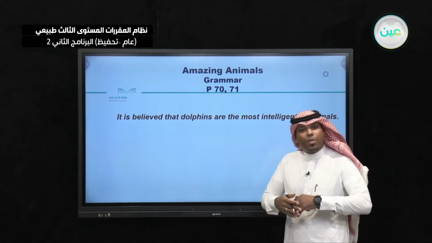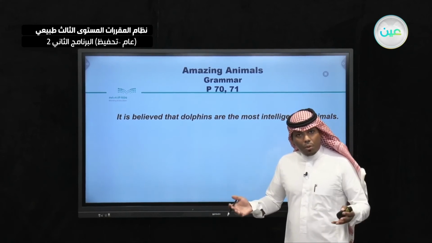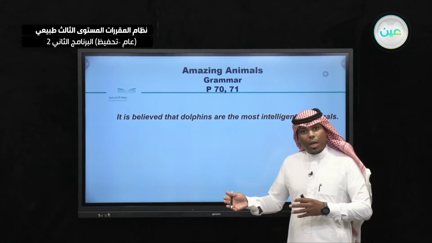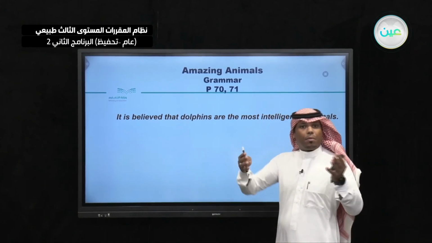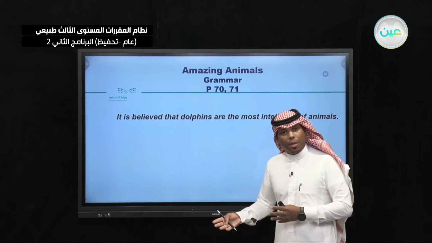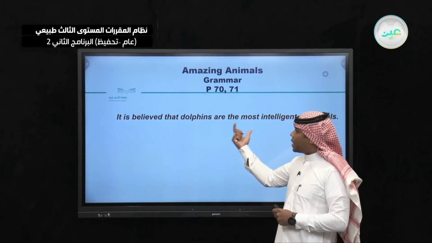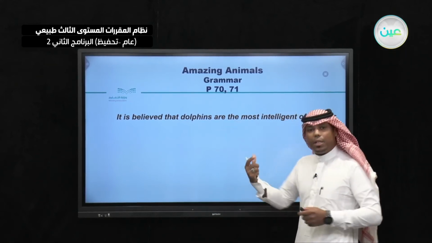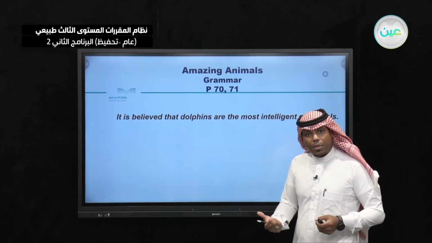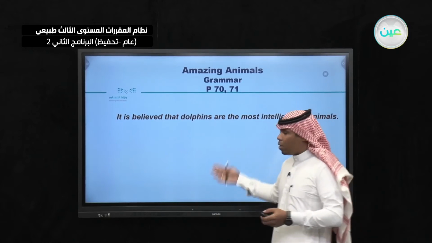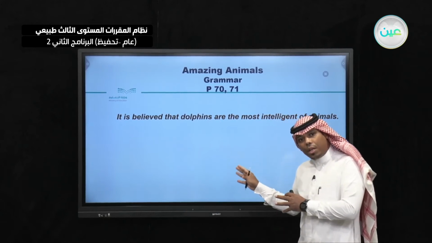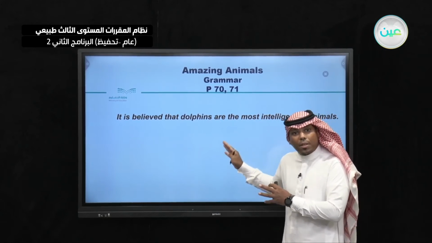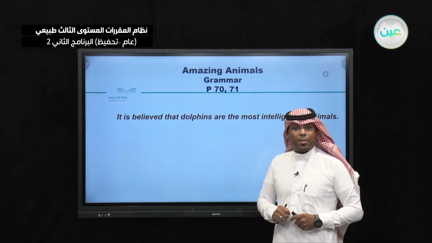So sometimes we don't know the source. So here it is believed. It's like it could be true, it could be not. So it is believed that dolphins are the most intelligent animals. We don't know who said that. So this is why we are using the passive voice in this sentence.